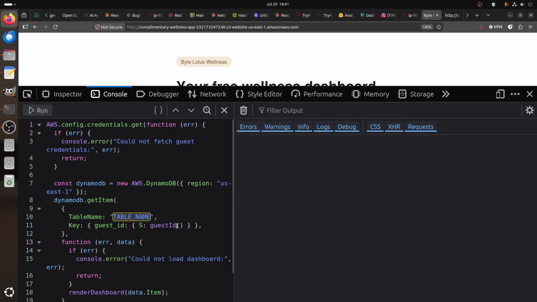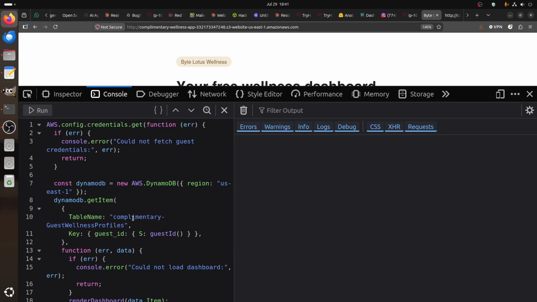No, I think I'm messing it up. Leave that. That's the table name. Why does it look strange to me? How's the menu region?